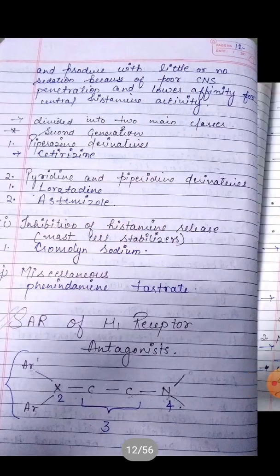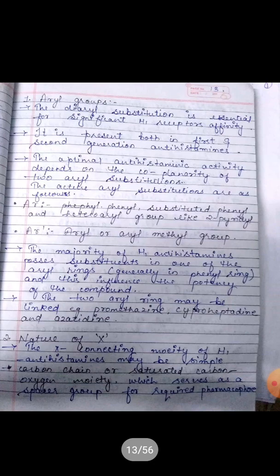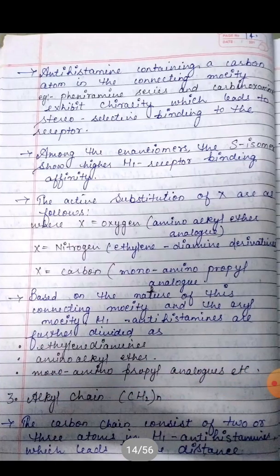This is the X group. So the X connecting moiety of H1 antihistamines may be simple like carbon chain or saturated carbon oxygen moiety, which serves as a spacer group for required pharmacophore. Next point about it, antihistamines containing a carbon atom in the connecting moiety, that is pheniramine series and carbinoxamine, exhibit chirality, which leads to stereoselective binding to the receptor.